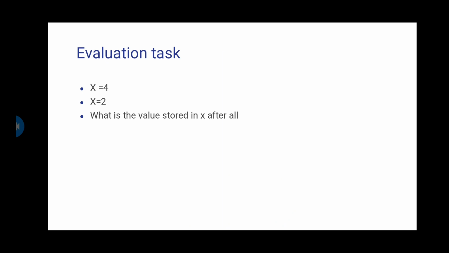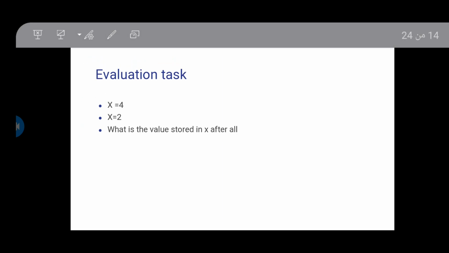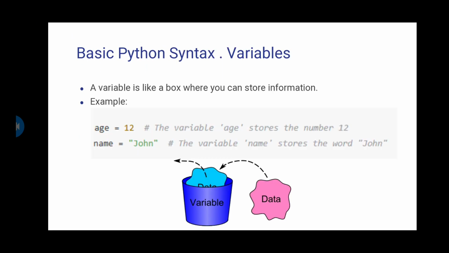What is the value stored in x after all? Well, there's a concept that I want you to understand related to variables. We said that a variable is like a box. This box only holds one data. So for example, the variable age equals 12.